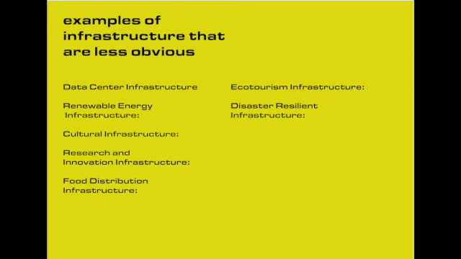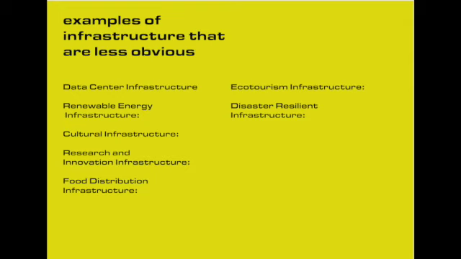Food distribution infrastructure. This refers to the infrastructure involved in the storage, transportation, and distribution of food products. It includes food processing facilities, cold storage warehouses, logistics networks, and farmers markets. Ecotourism infrastructure. This comprises infrastructure designed to support sustainable and environmentally friendly tourism. It includes nature reserves, eco-lodges, hiking trails, and visitor centers that allow tourists to explore and appreciate natural environments while minimizing negative impacts.